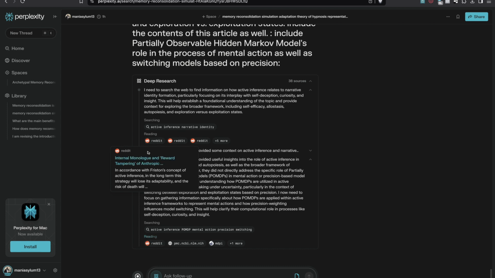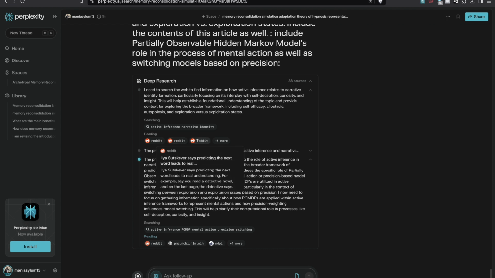So that's POMDPs, but how does precision weighting fit into all of this? The article mentions that quite a bit. Precision weighting is basically like a volume knob for our beliefs. It determines how much emphasis our brain puts on either our existing beliefs or the new information coming in from our senses. So it's like deciding how much we're going to listen to new information versus how much we're going to stick with what we already think.